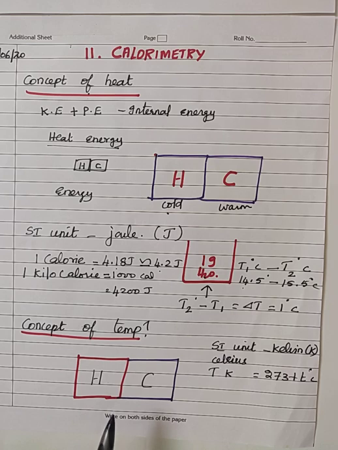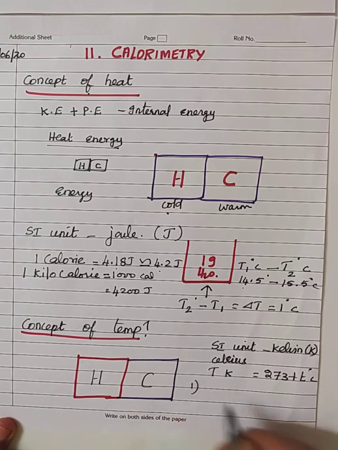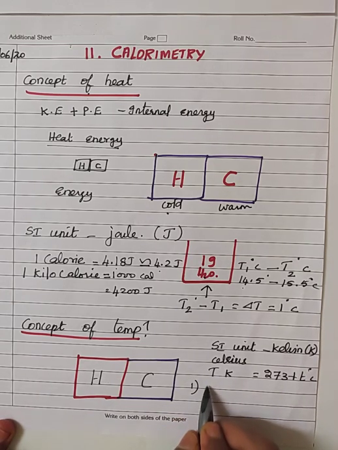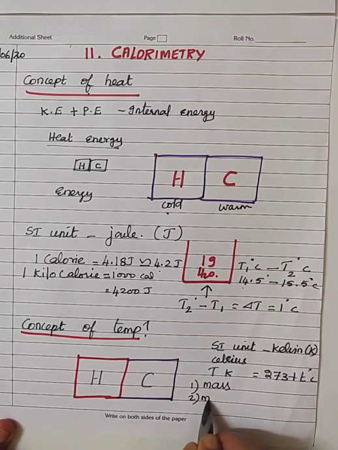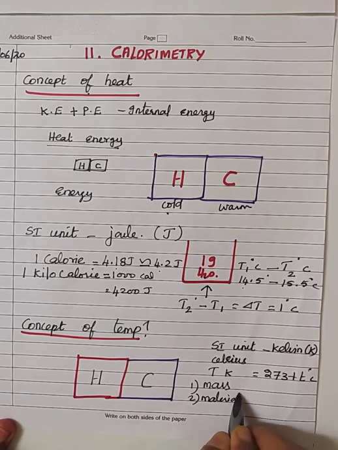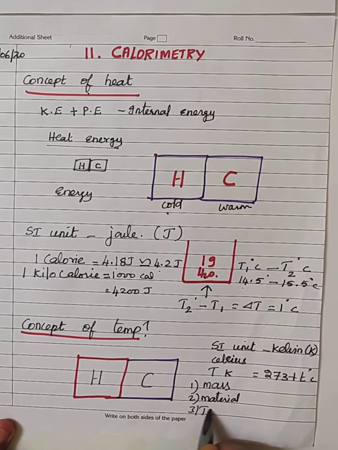That means it's very clear that the quantity of heat energy possessed by a body is not determined only by the temperature. It does not only depend on the temperature, it depends on other factors. The quantity of heat energy possessed by the body depends on the mass of the body, the material of the body, and also the temperature of the body.